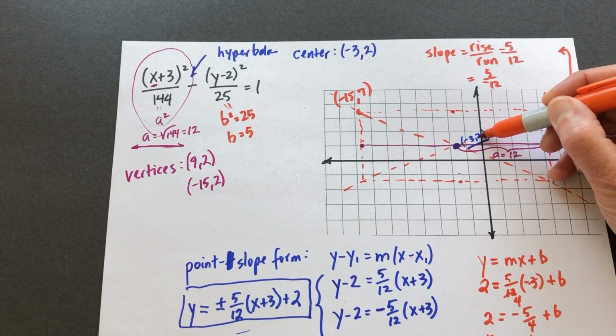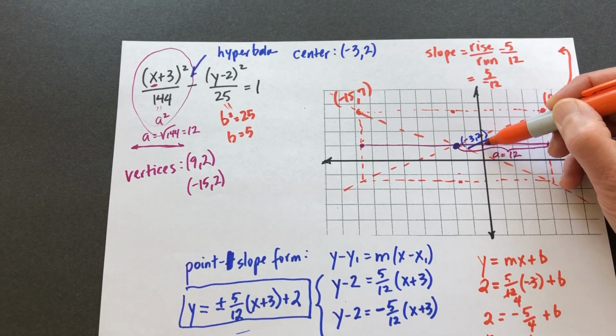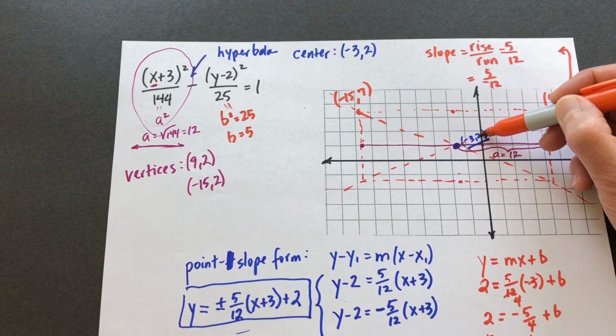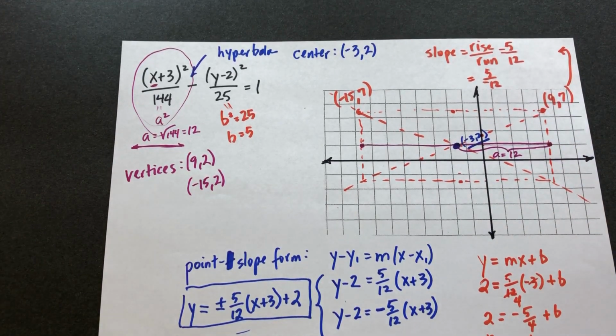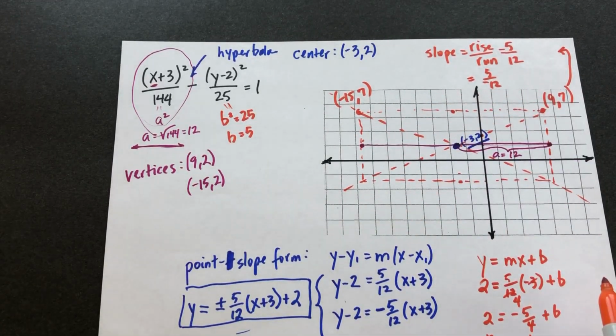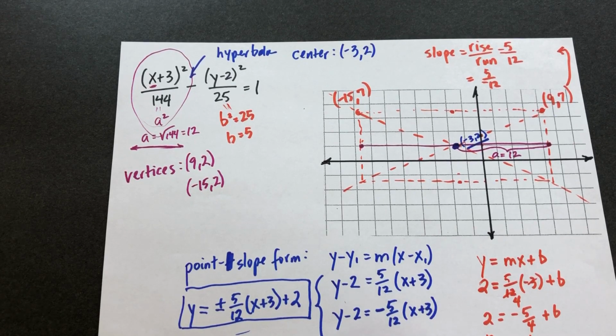And again, keep in mind each of my grid marks here is representing 2, so 4, 8, 12, that 13/4 looks about right. And if I did the same process for the line with the negative slope, I would get y equals -5/12x, and my intercept would be 3/4.